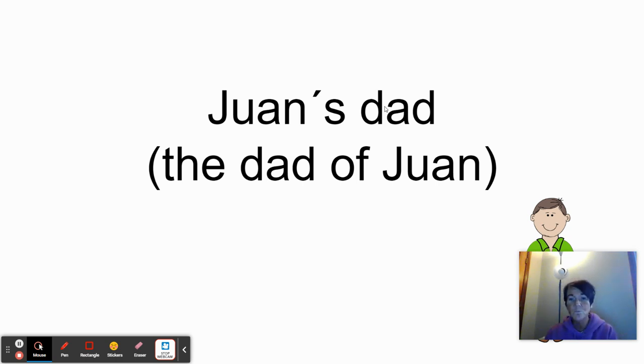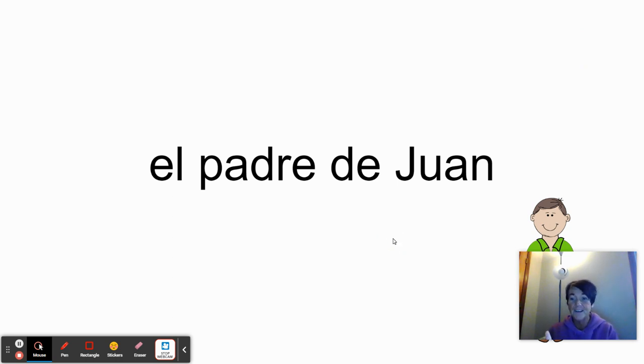So, if I wanted to say Juan's dad, I need to think in my head the dad of Juan. And then when I look at it as the dad of Juan, it's much easier for me to remember how I should write it. That would be El Padre de Juan. So the dad of Juan is what it literally translates to.